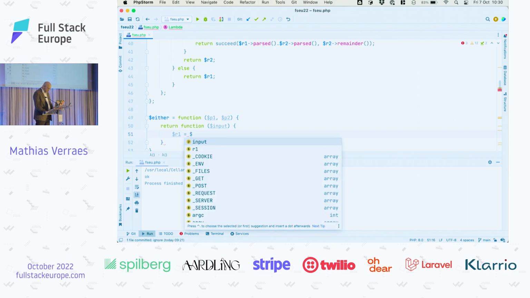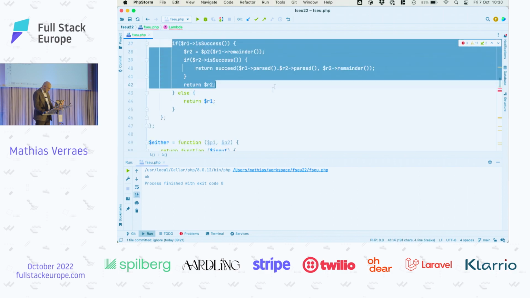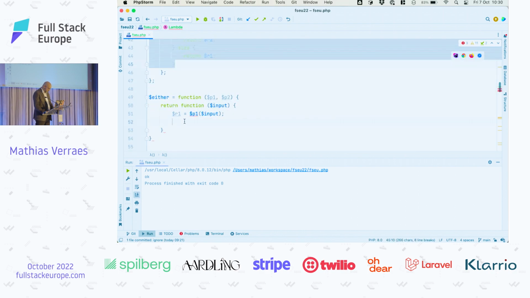It will try the first parser on the input, so parser 1 applied to input.